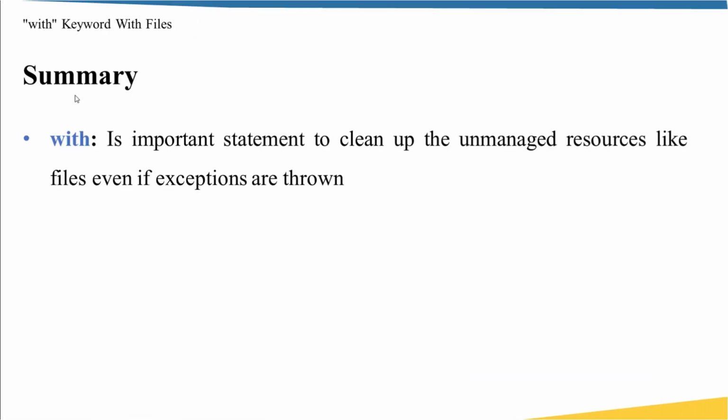Now let's summarize what we have learned in this lecture. We have learned about with, and as we saw, it's an important statement to clean up unmanaged resources like files even if exceptions are thrown. We saw some examples of that, and we learned about the closed attribute, which helps me know if the file is open or closed, and that's all.